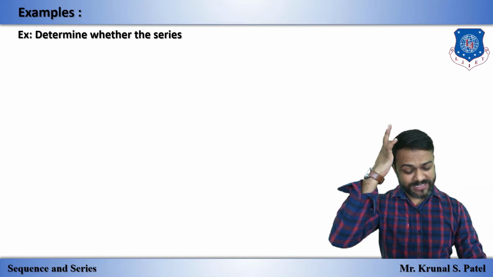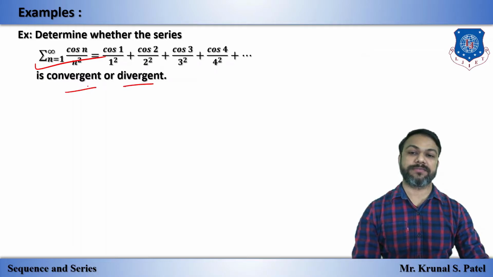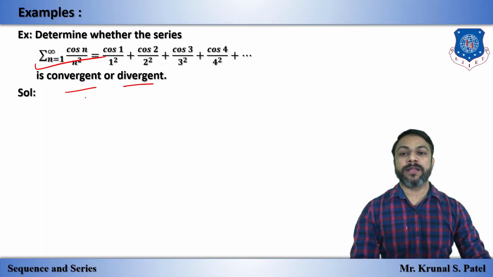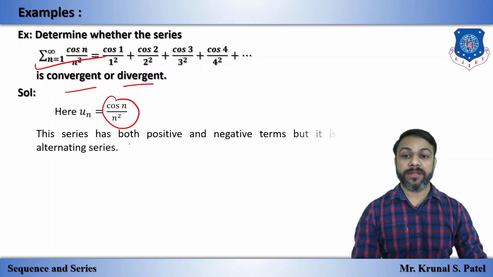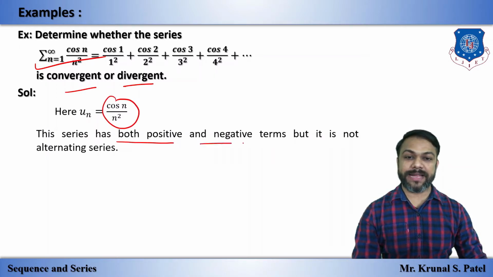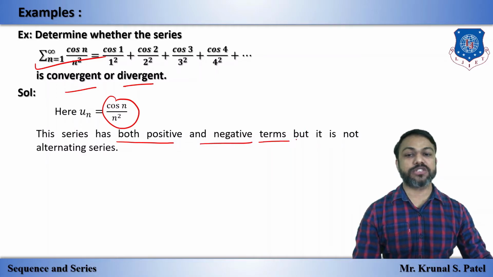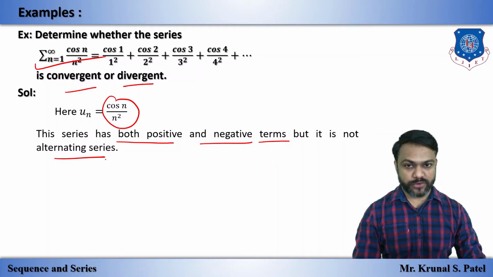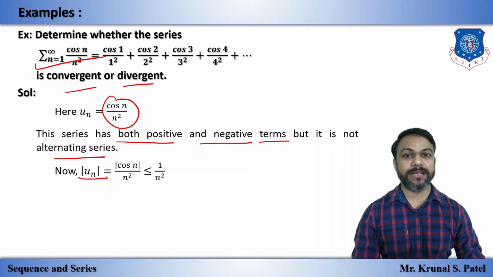Determine whether the series is convergent or divergent. That we have to determine. So here we have un equal to cos n by n square, which has both positive and negative terms, but it is not an alternating series. So we will take the absolute value of this series.